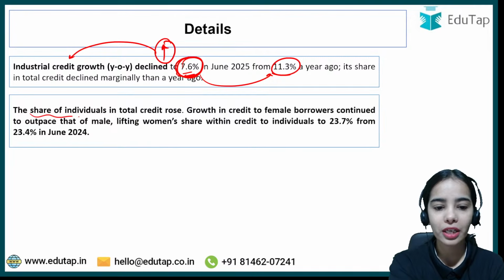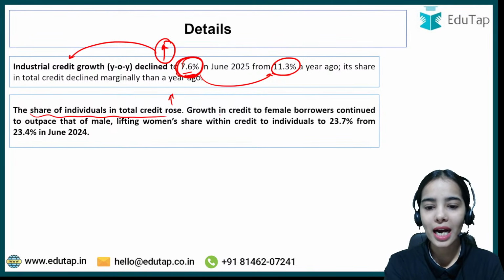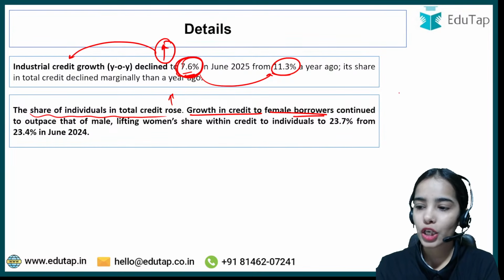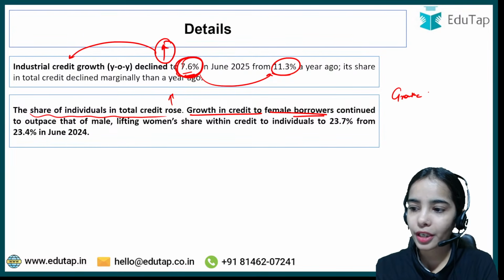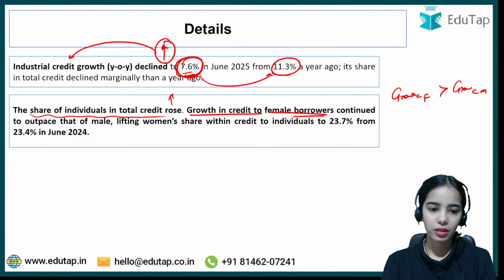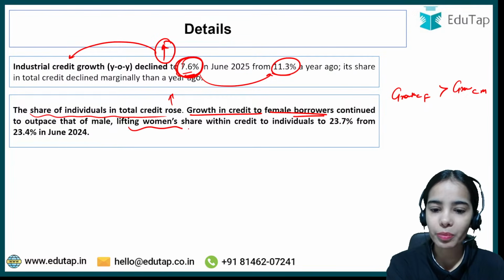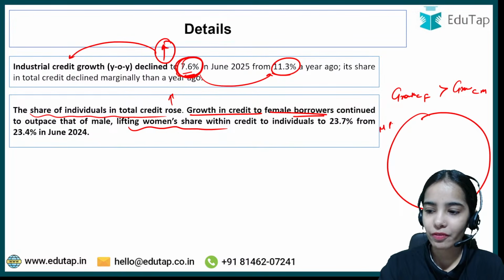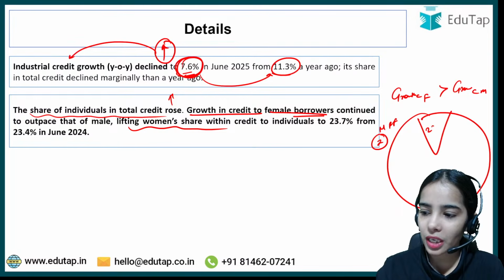Next, the share of individuals in total credit has risen, and growth in credit to female borrowers continues to outpace. The growth in credit to female borrowers is higher than the growth of credit to male borrowers, lifting women's share. But out of the total loans going to individuals, only 23.7% is going to females.